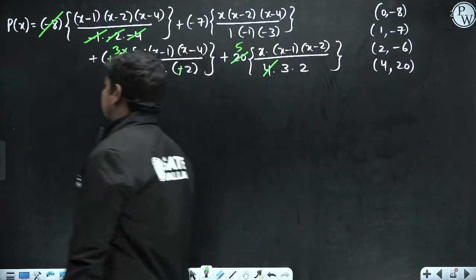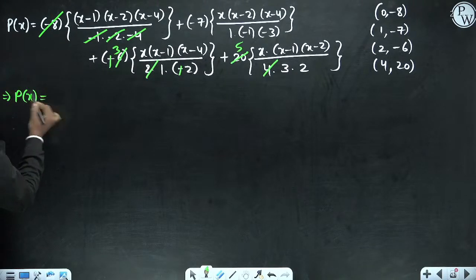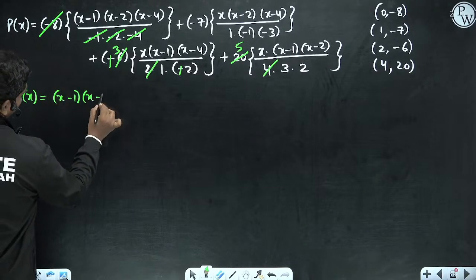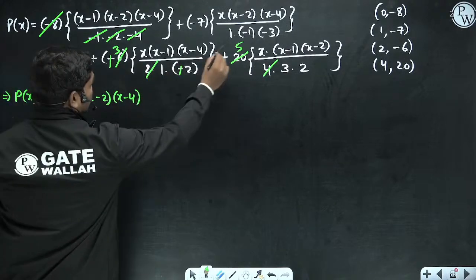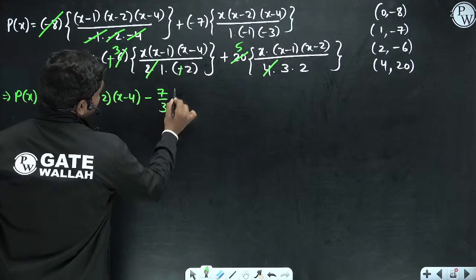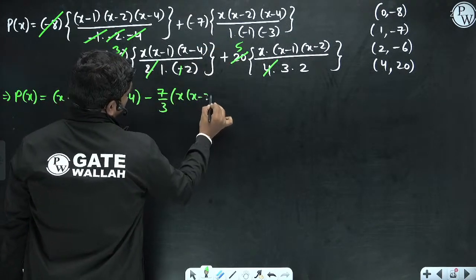So P of x is equal to (x minus 1) into (x minus 2) into (x minus 4). Now you can see this is minus 7 by plus 3, so minus 7 by 3 times x into (x minus 2) into (x minus 4).